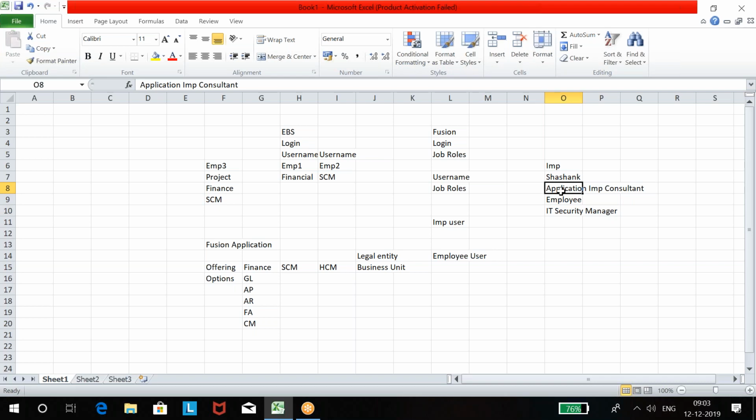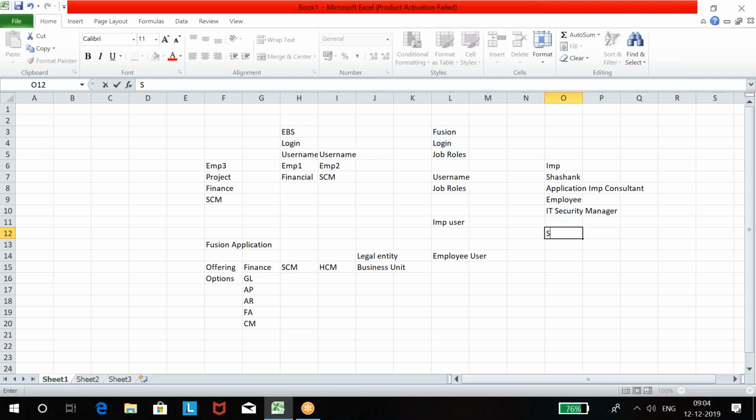Because of application implementation consultant, you get setup access. And because of the employee user, you get something called, I have discussed abstract roles, right? To communicate with the database, that is created as the employee job role. With the employee job role, you get abstract access. Through that, you can communicate with the database when you do setups. These 3 job roles are required to do setups. And once you have these 3 job roles, then I go to setups.